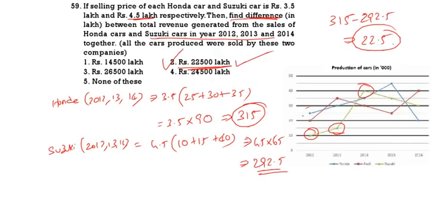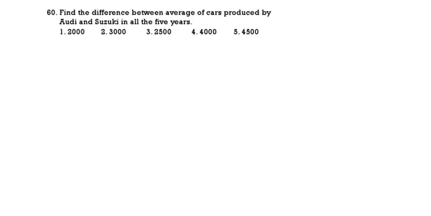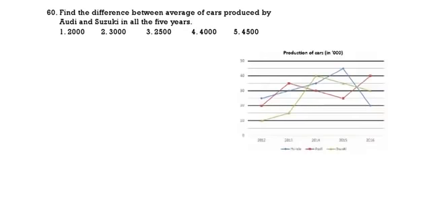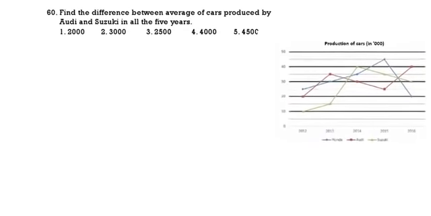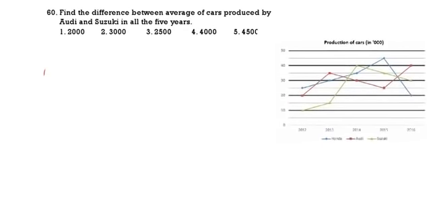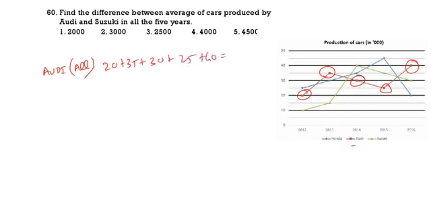See the next one. Find the difference between the average cars produced by Audi and Suzuki in all 5 years. Now, Audi in all 5 years. Audi means red one. 20, 35, 30, then 25, then 40. See, 20 plus 35 plus 30 plus 25 plus 40. This is equal to 150.